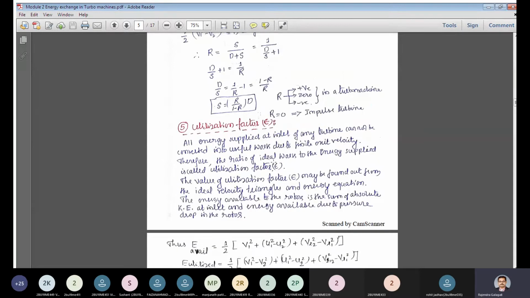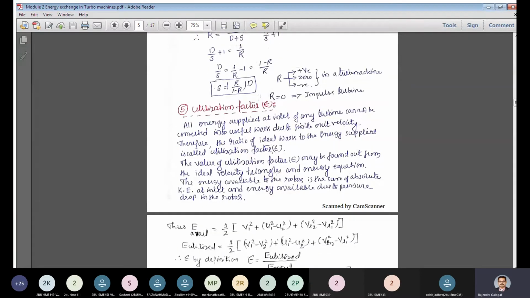Now, utilization factor. All the energy supplied at the inlet of any turbine cannot be converted into useful work, due to the finite exit velocity. That means the fluid that is leaving the turbine will also have some velocity. If it has a velocity, that means some energy is left out.